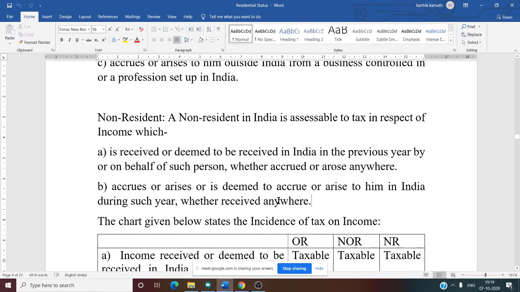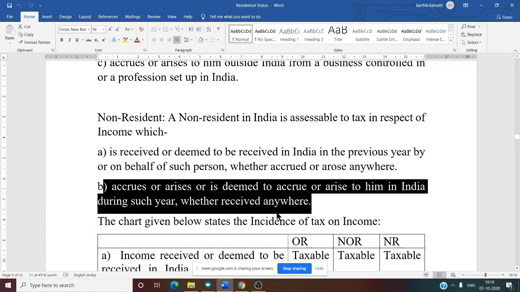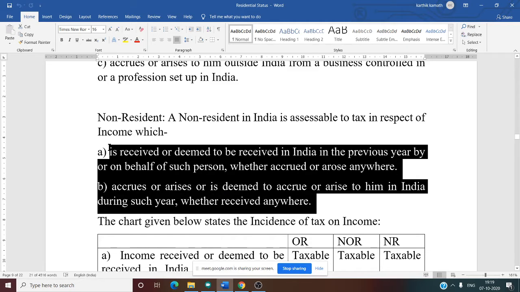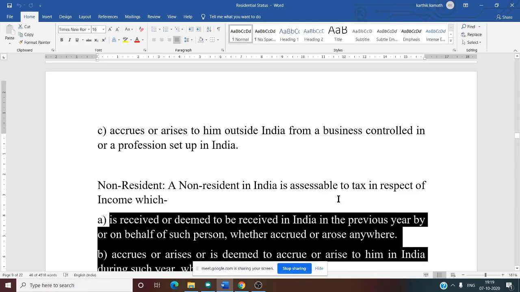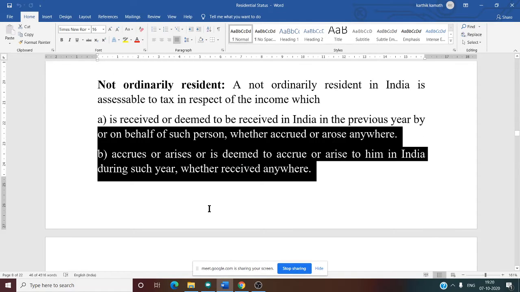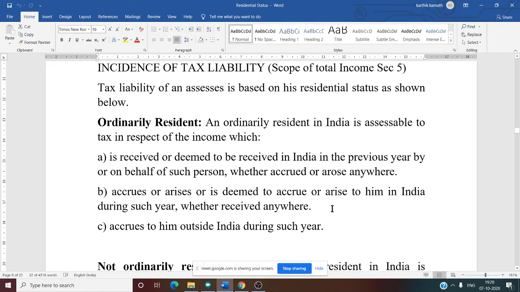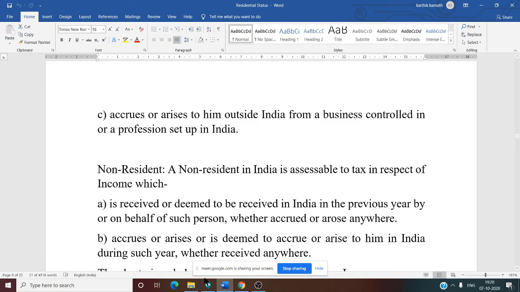Now second condition, if you see, accrues or arises to or is deemed to accrue or arise to him in India. That means what? Now the source is in India. You are receiving the money outside, you are receiving money in America, but source is from India. In that case also it doesn't matter. Second condition is also available for all three people. Second condition is there for NOR also, for OR also. So same thing for all three people, the first two conditions. Whether this is clear now?